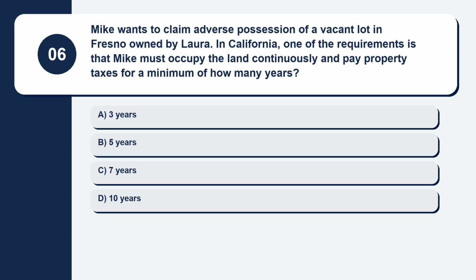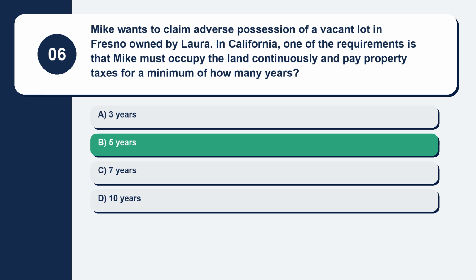Question 6. Mike wants to claim adverse possession of a vacant lot in Fresno owned by Laura. In California, one of the requirements is that Mike must occupy the land continuously and pay property taxes for a minimum of how many years? Here are your options. Option A, 3 years. Option B, 5 years. Option C, 7 years. Option D, 10 years. The correct answer is option B, 5 years.